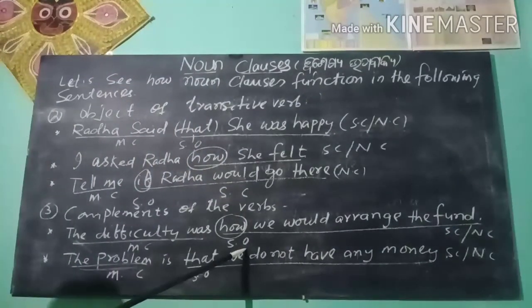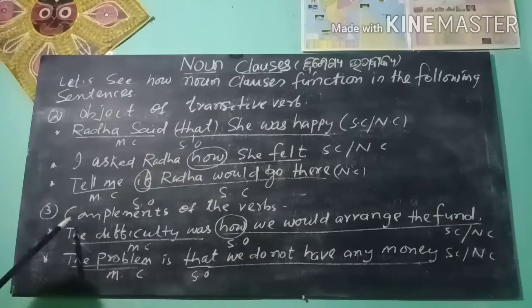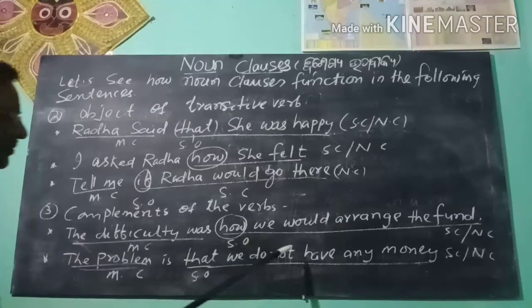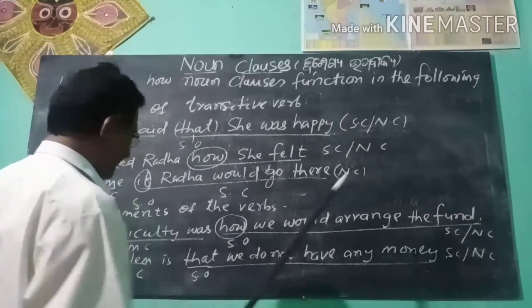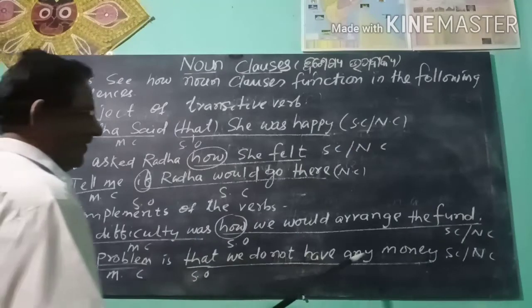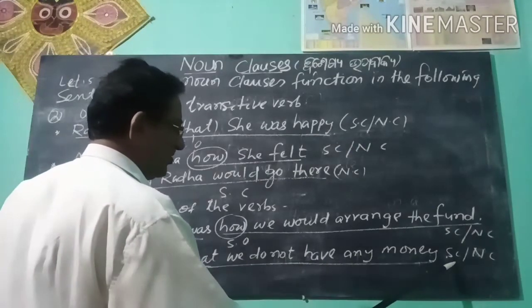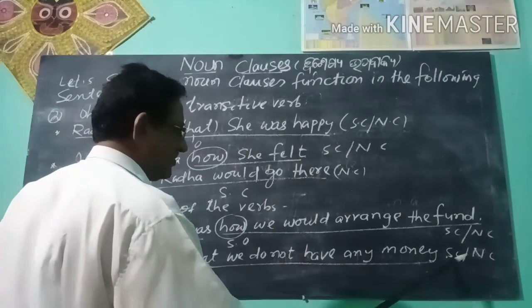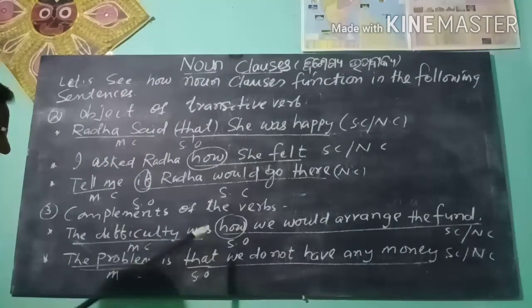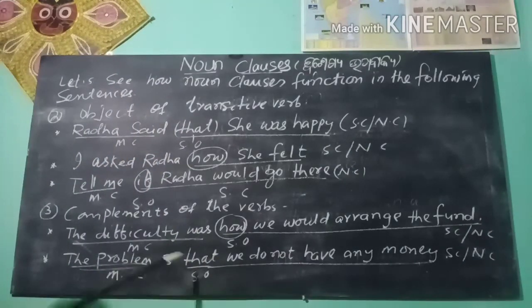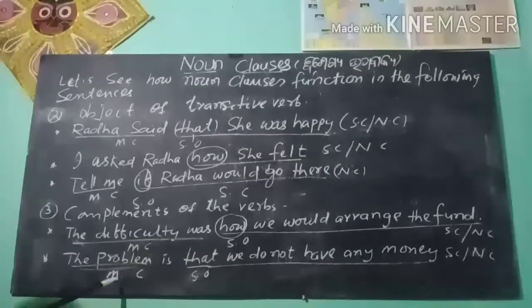How is the subordinator. The difficulty was is the main clause. Next, the problem is that we don't have any money. That we don't have any money, the subordinate clause, works as a noun clause. That is the subordinator. The problem is is the main clause.